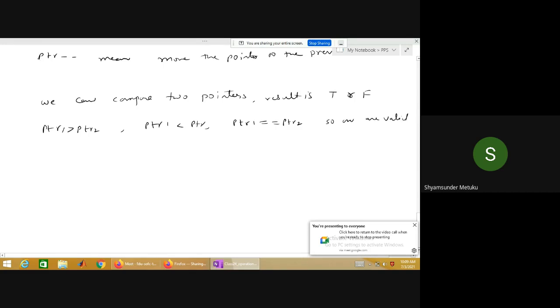So already we have discussed in the previous class that multiple pointers can point to the same location, so a pointer can be copied to some other pointer, that is also valid. I hope this is clear. Pointer arithmetic, what is that? The operations on the pointers. Okay or not? Respond.